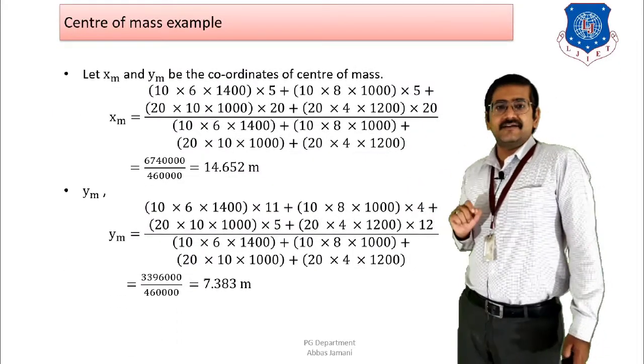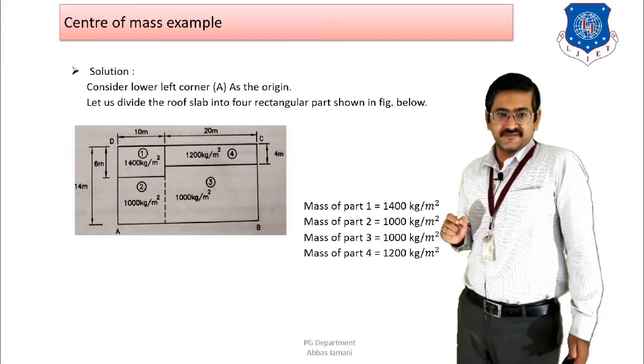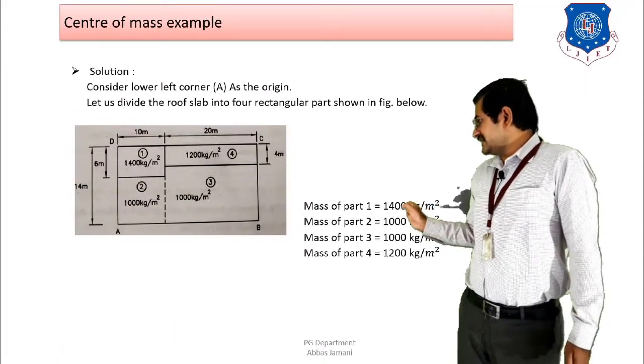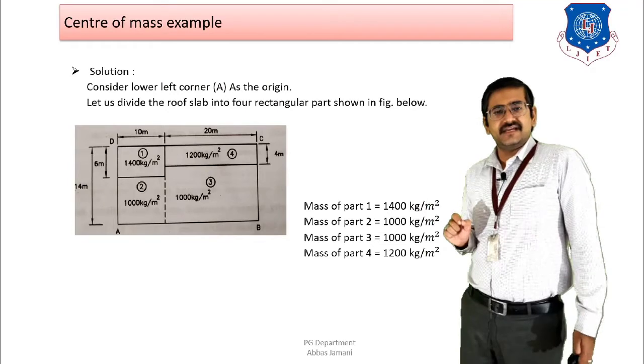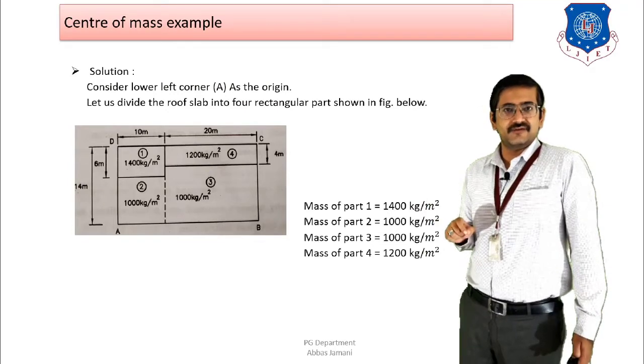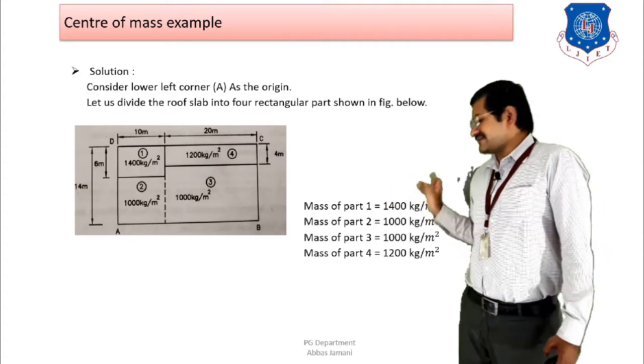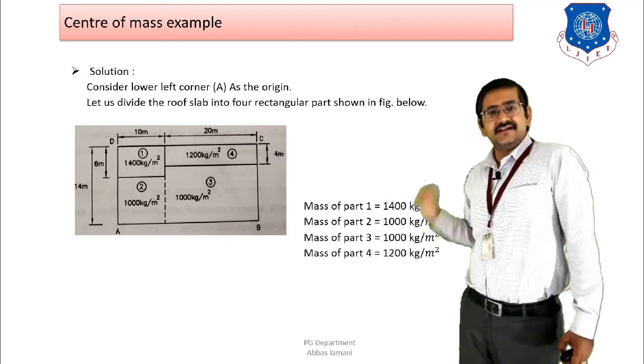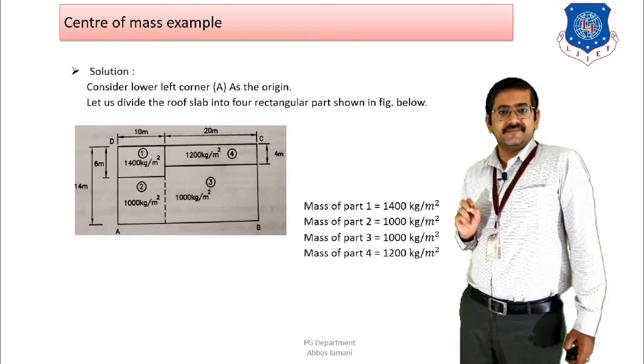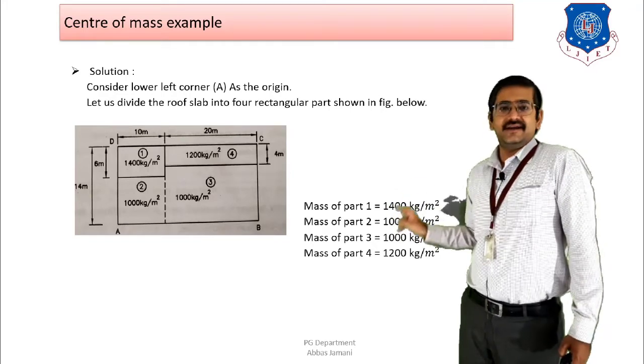Coming to the third part, which is 1000 kg per meter square. If I look at the third part, what is the floor area for that particular portion? I have converted it into symmetric shapes, right? So 20 is the width and 10 meters is the length of that particular area. So it will be 1000 into 20 into 10.